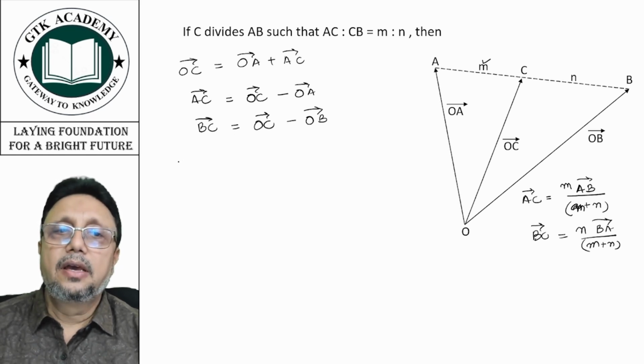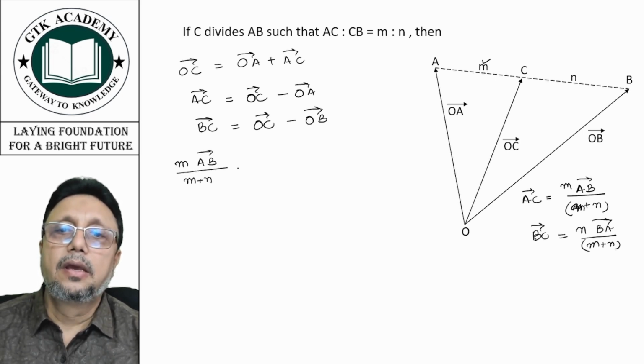That means M AB vector upon M plus N is equal to OC vector minus OA vector.